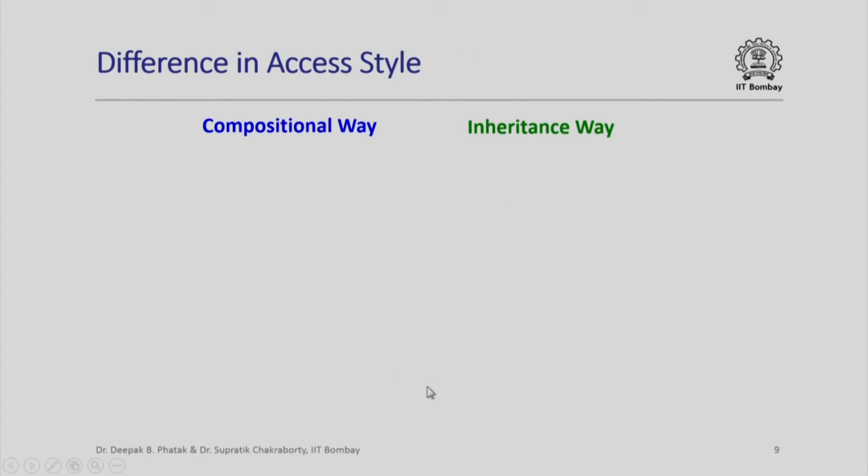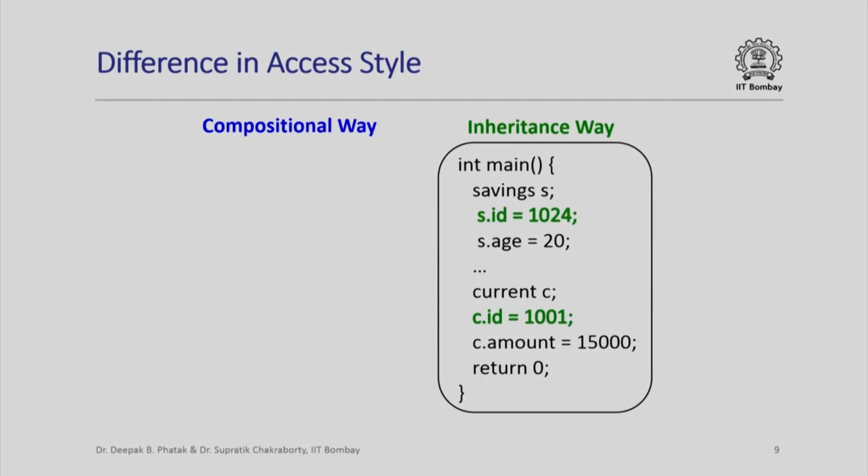So, you see that whether I use the compositional way or the inheritance way to represent a hierarchy of information, it leads to different ways of accessing the data members. In the inheritance way, I can directly refer to the object of savings class and say .id, although this id is a data member of the base class from which savings is derived. And similarly, I can directly talk about c.id, where c is an object of the class current and id is a data member in the base class from which c is derived.